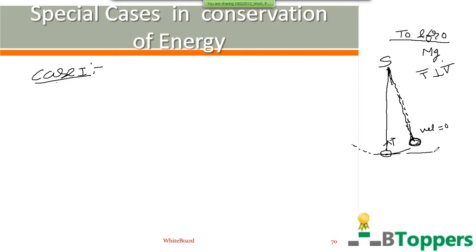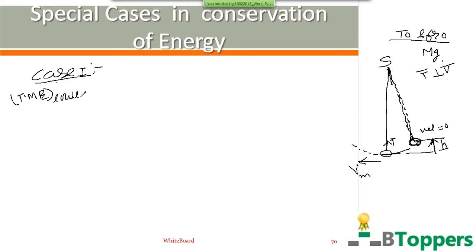Let h denote the maximum vertical height to which the center of mass of the bob rises above the lowest position during the oscillations. Let V subscript m represent the maximum speed of the bob during the oscillations, or the speed of the bob at the lowest position. So applying conservation of mechanical energy for the oscillatory motion of the bob of the simple pendulum, we can say the total mechanical energy of the bob. You need not copy this whole working which I am going to write now. I will be showing you the notes later.